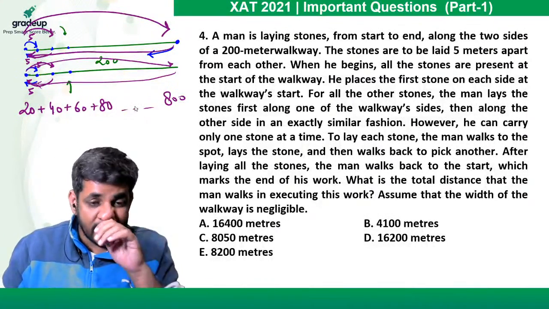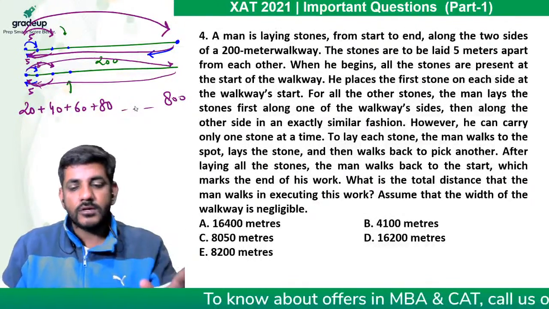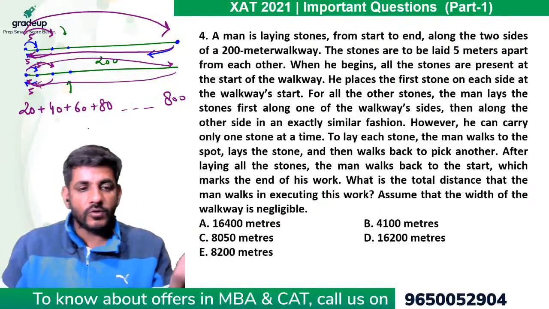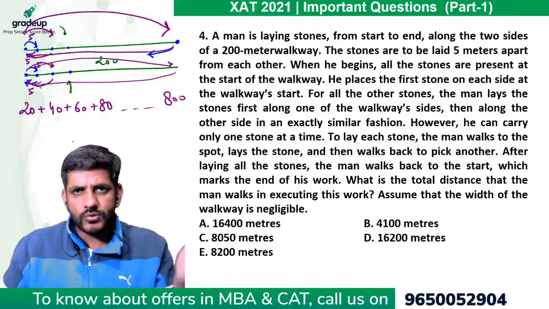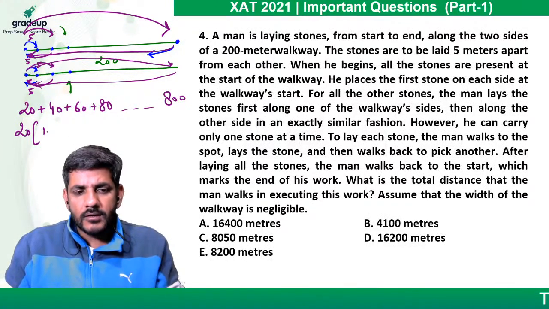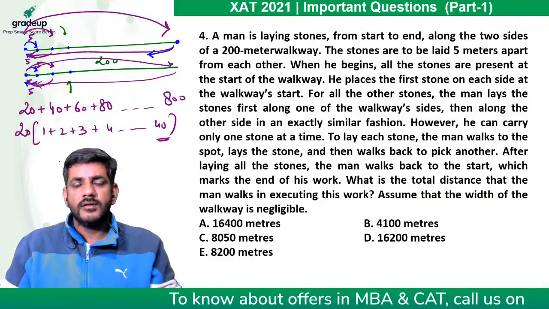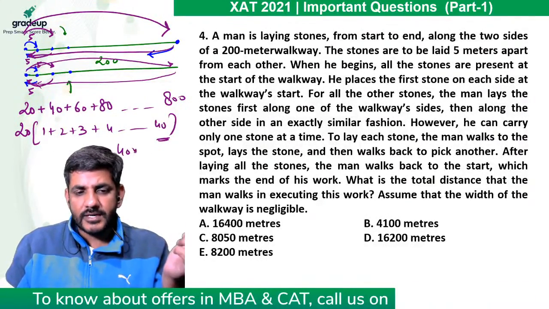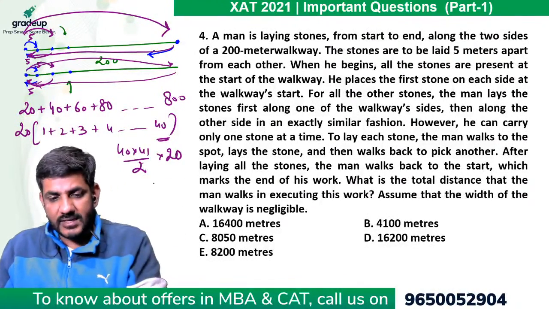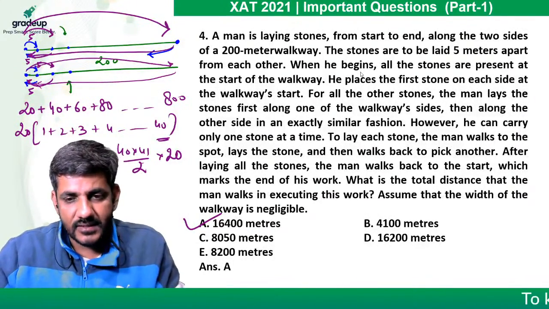It's an AP series starting from 20, going to 800 with a common difference of 20. Simple. Common difference of 20. So we know the formula for it, right? n by 2 into 2a plus n minus 1 into d, use that. Or you can take 20 common. So ultimately it would become the sum of first 40 natural numbers, right? So the sum of first 40 natural numbers is 40 into 41 divided by 2. And then we have 20 outside. When you solve it, I think it gives you option A as your answer. So 16,400 meters is the correct answer.